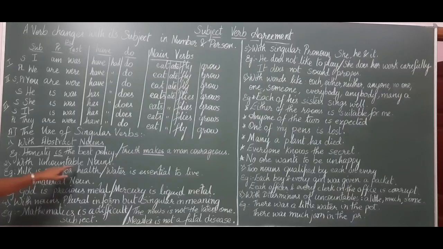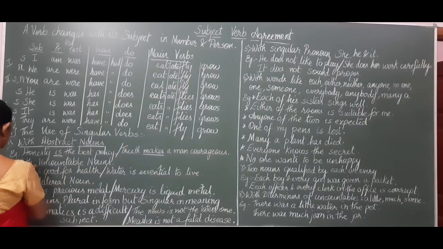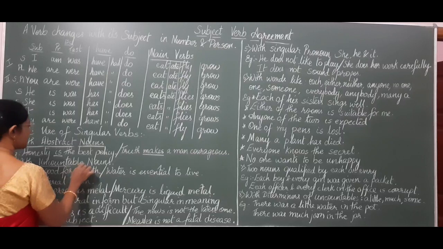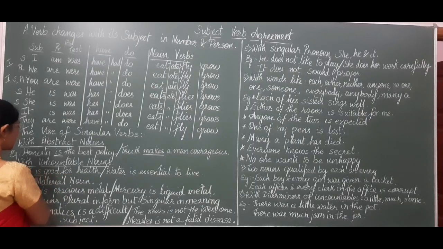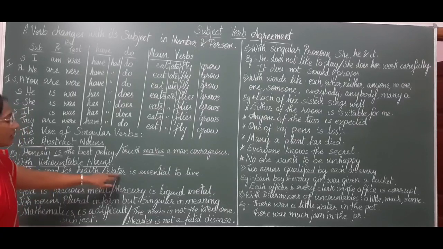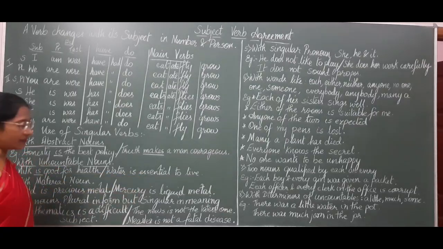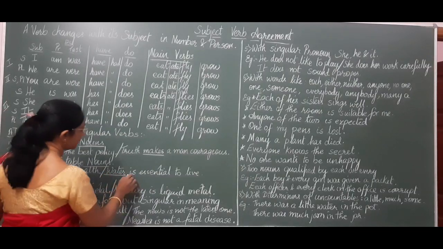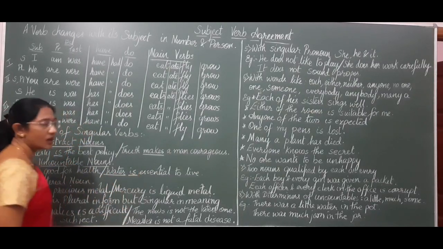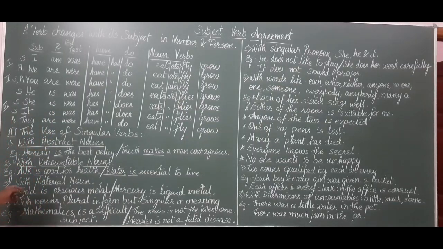Then with uncountable nouns we use singular verbs. Milk is an uncountable noun, so: Milk is good for health. Water is essential to live. Water is an uncountable noun, and we use a singular verb with uncountable nouns.